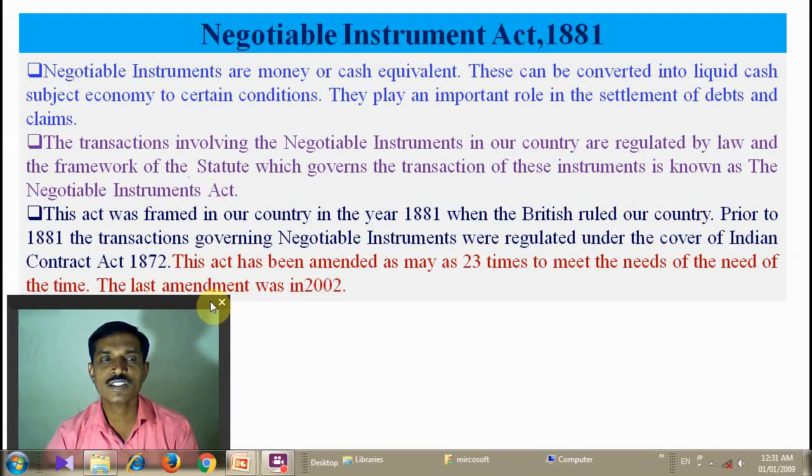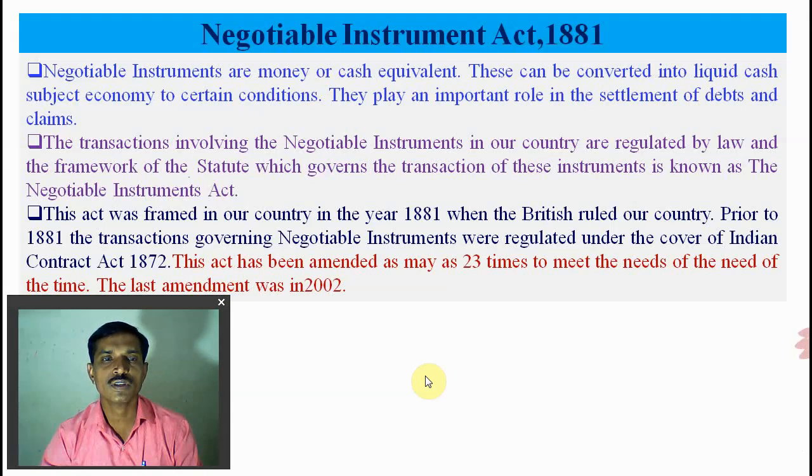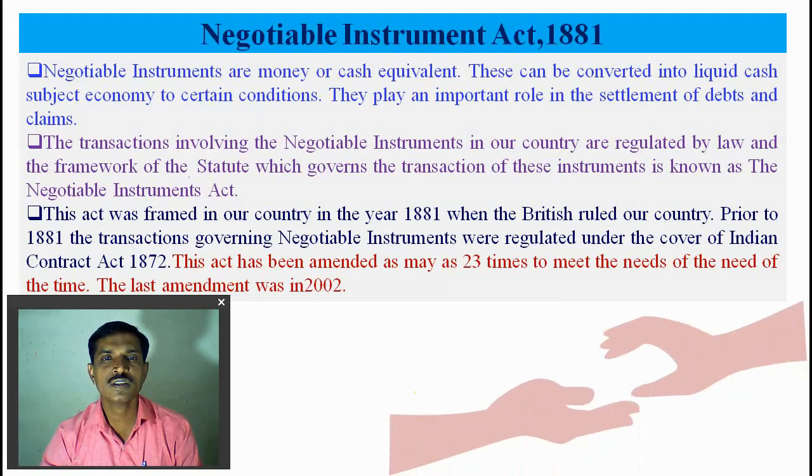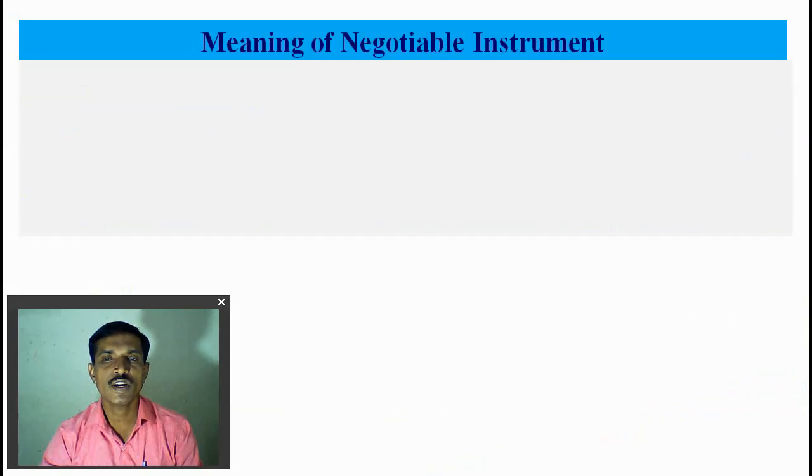So this Act has changed many times, and whenever necessary, the government and the RBI declare notifications and changes to this Negotiable Instruments Act as per the situation. So the Negotiable Instruments Act has been established in India since 1881, from before independence.